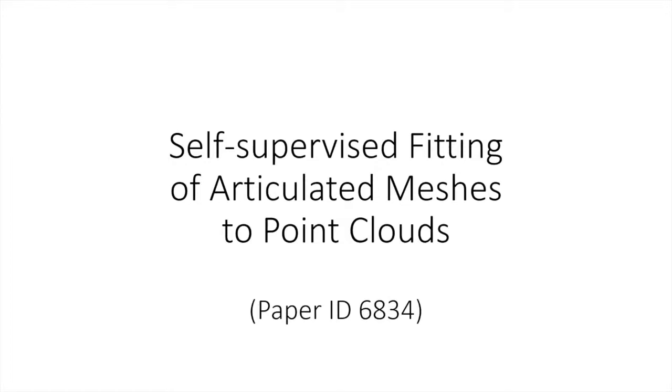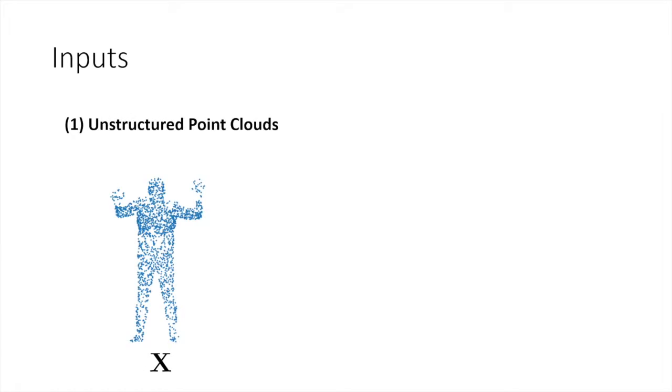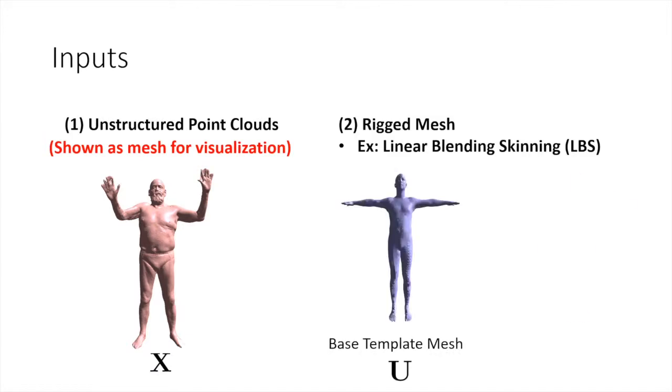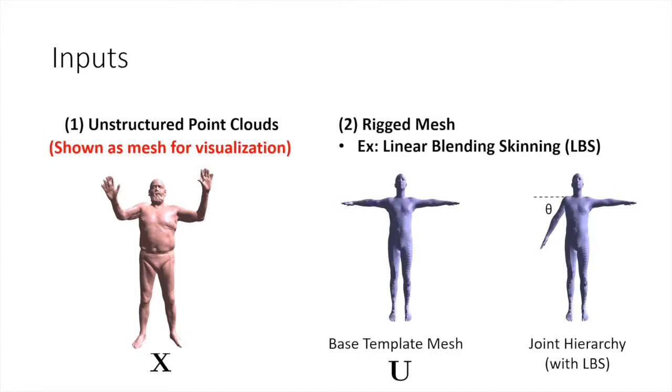We present a self-supervised approach to fit articulated meshes to point clouds. Our approach takes as input a 3D point cloud, which we show as a mesh for visualization, and a rigged mesh consisting of a template mesh and a joint hierarchy with corresponding skinning weights for LBS-based pose deformation.